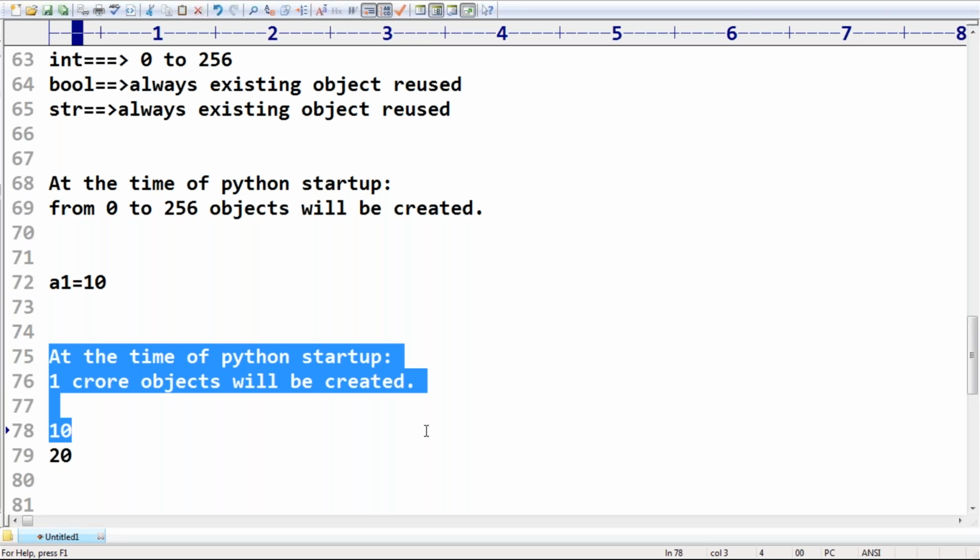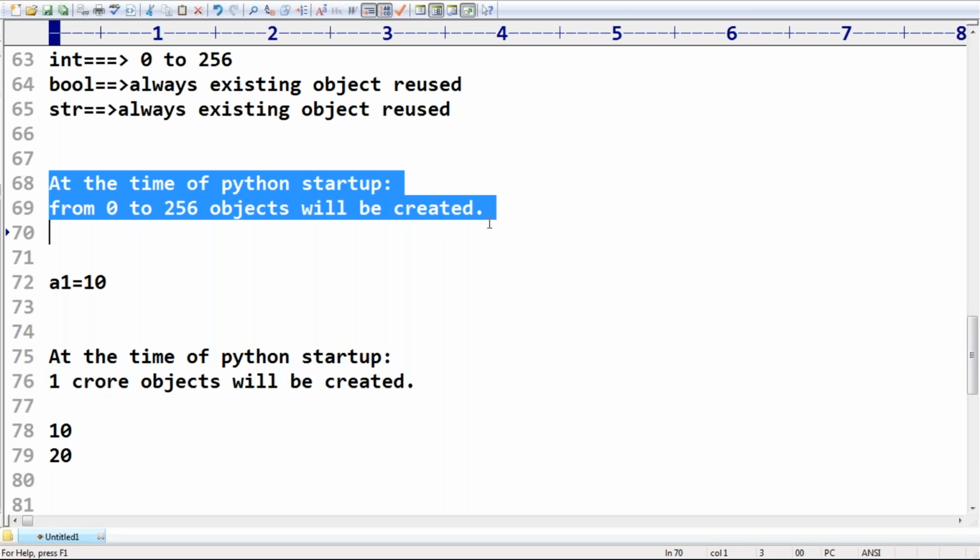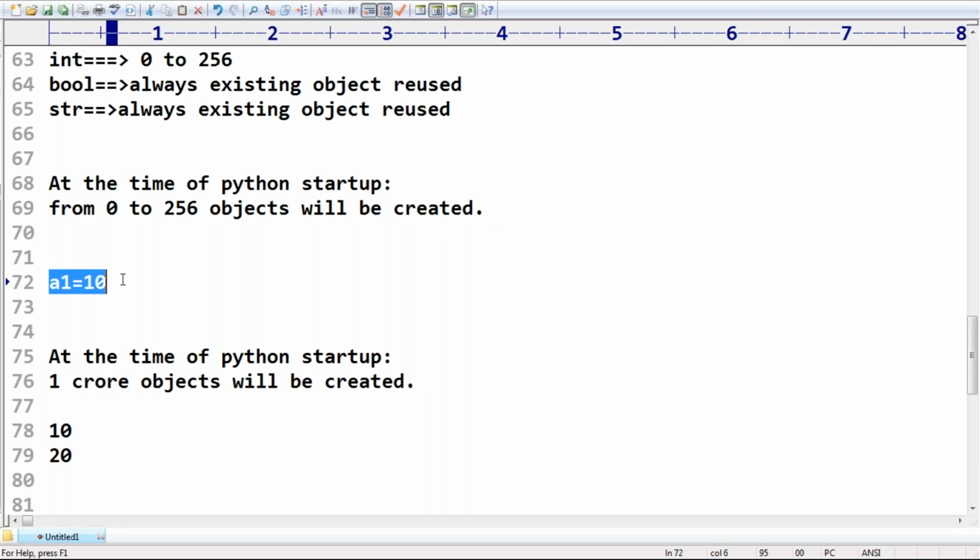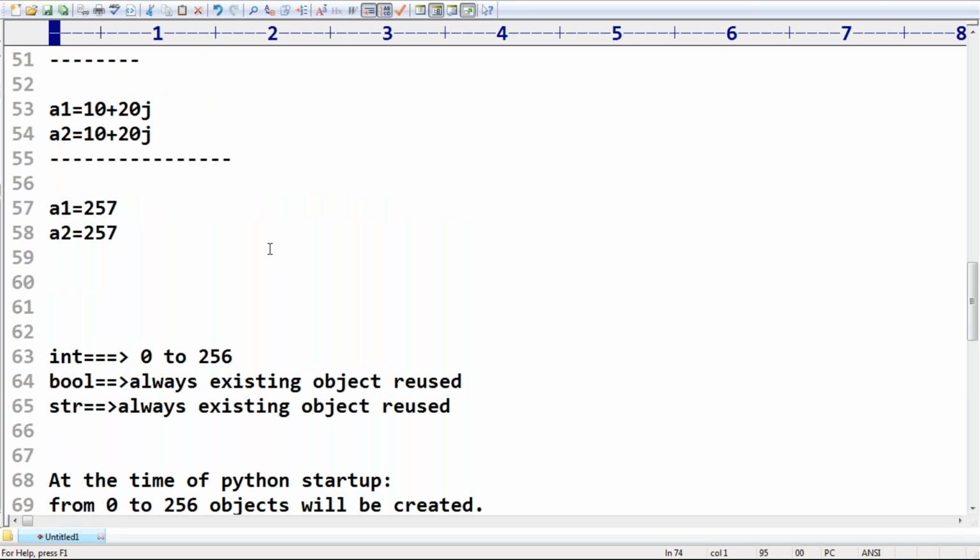That's why, for the most commonly used range, it is better to create objects at the beginning only, so that if an object is required at runtime, it is directly taken from the buffer, and the performance of the system is improved. Everyone can understand? Clear? That's all. This is for the integer. Yes, before execution means at the time of Python startup, before starting our program. Remember that, sir.